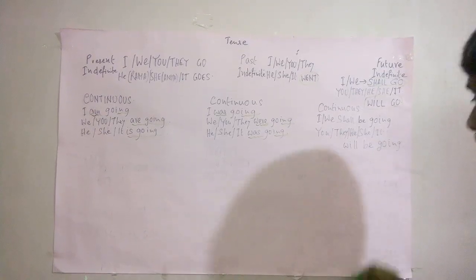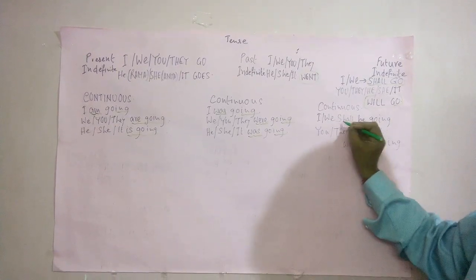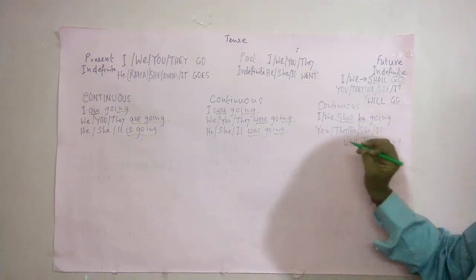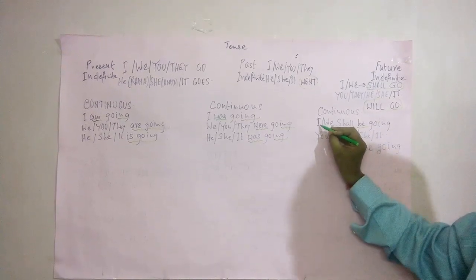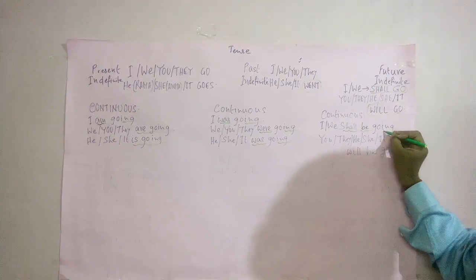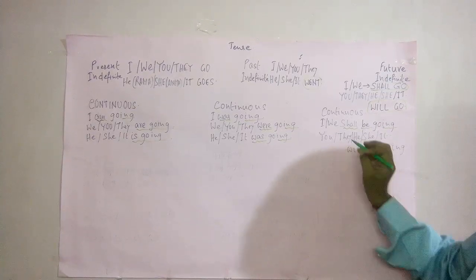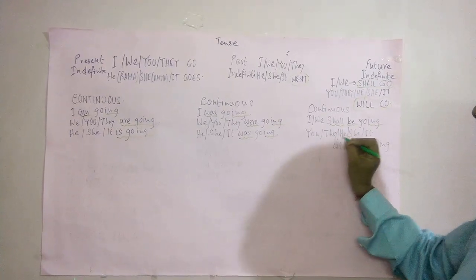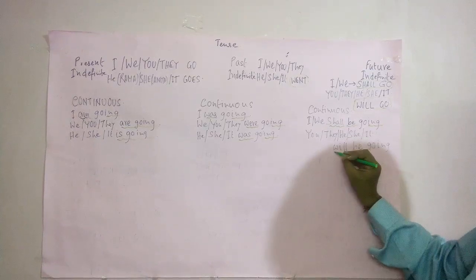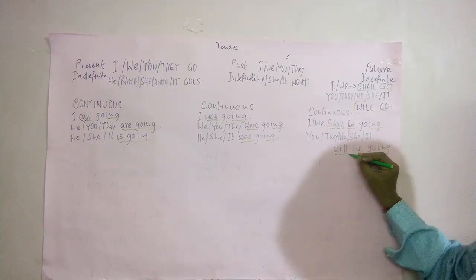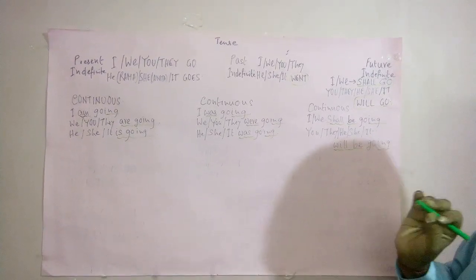So here we add shall be after I, we, first person, and ing with verb go. Now here you or they or he or she or it, we add will be, and ing with verb go.